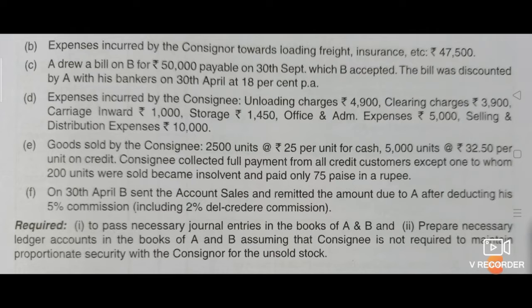Okay, so we are required to pass journal entries in the books of A and B, means in the books of consignor as well as in the books of consignee. We have to prepare necessary ledger accounts, assuming that the consignee is not required to maintain proportionate security with the consignor for the unsold stock. Okay, so let's start now.